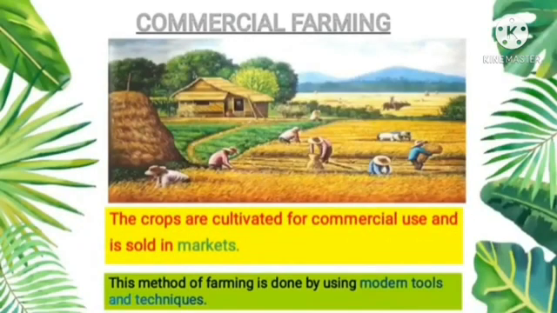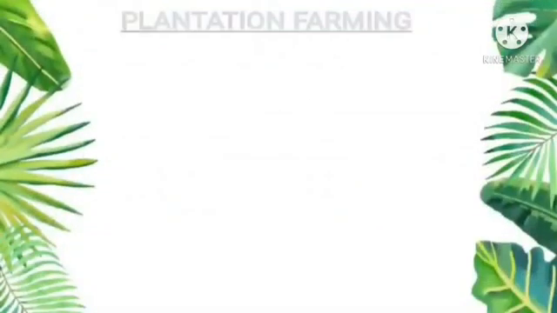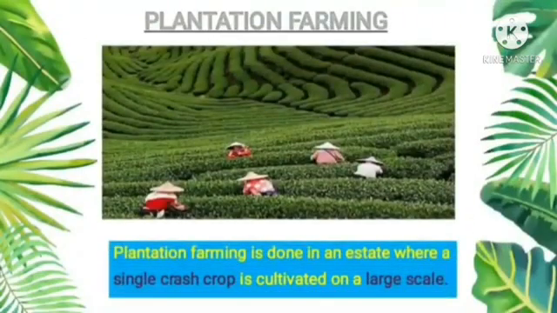Next is commercial farming. What is commercial farming? The crops that are cultivated for commercial use and sold in markets are known as commercial farming. This method of farming is done by using modern tools and techniques. Next, what is plantation farming? Plantation farming is done in an estate where a single cash crop is cultivated on a large scale.